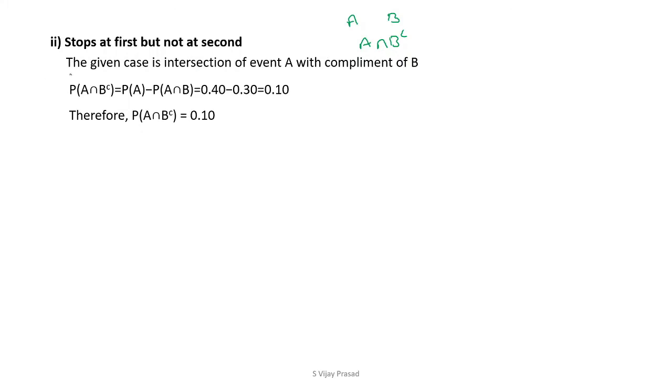Now, that is P of A intersection B complement. As I gave the formula in the previous problems, P of A intersection B complement is equal to P of A minus P of A intersection B. P of A is 0.40, P of A intersection B we know is 0.30 from the previous one, which is equal to 0.10. The probability that the person stops at signal 1 but not at signal 2 is 0.10.